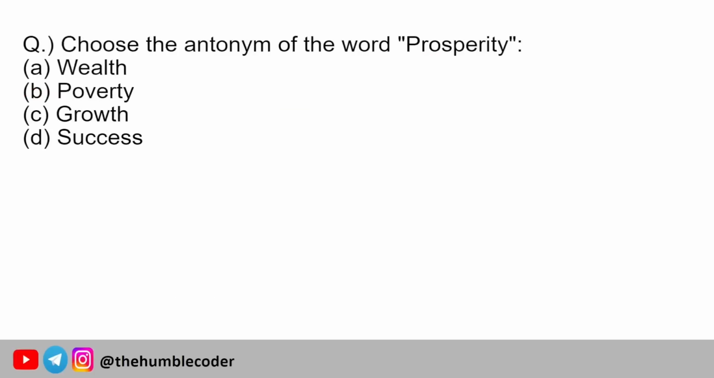Let's move on to the next question now. Choose the antonym of the word prosperity. So we have four options: wealth, poverty, growth, and success. The correct answer for this, as antonym is what we have been asked, is poverty. Poverty seems to be correct because poverty means the opposite of prosperity. So that is why we are selecting this one.